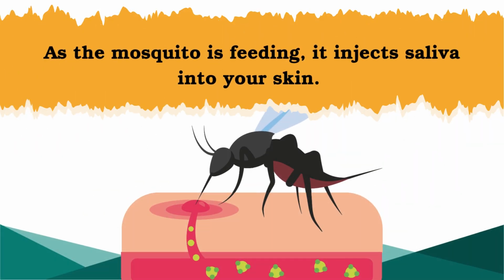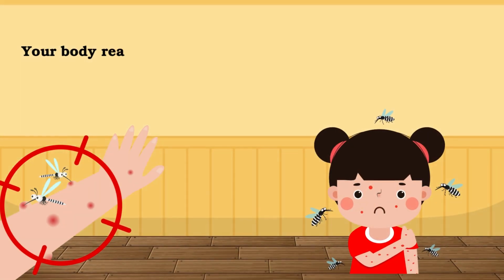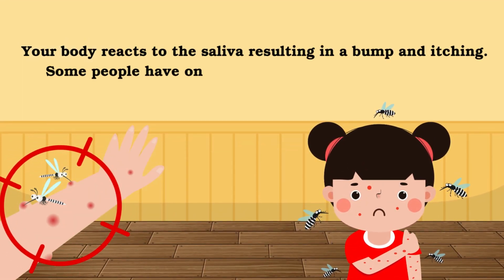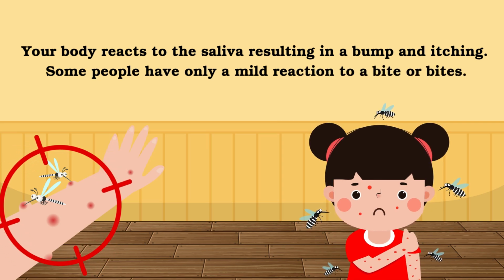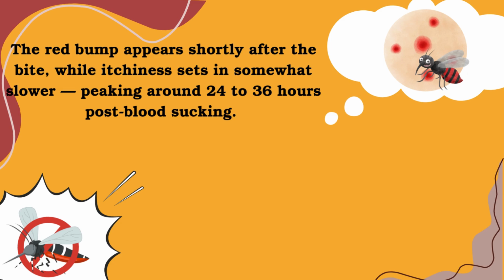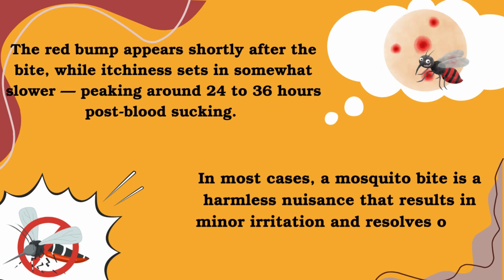As the mosquito is feeding, it injects saliva into your skin. Your body reacts to the saliva, resulting in a bump and itching. Some people have only a mild reaction to the bite or bites. The red bump appears shortly after the bite, while itchiness sets in somewhat slower, peaking around 24 to 36 hours post blood sucking. In most cases, a mosquito bite is a harmless nuisance that results in minor irritation and resolves on its own in a few days.